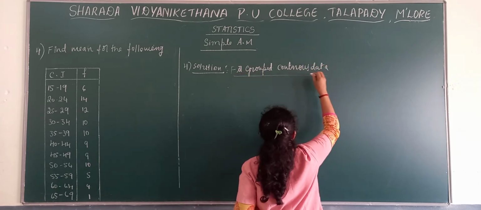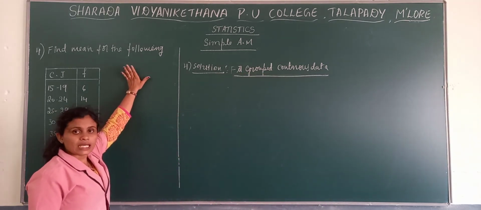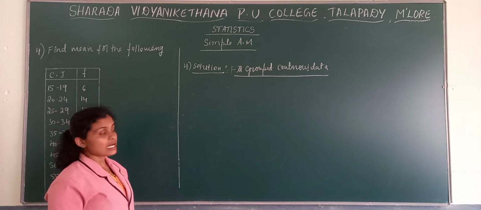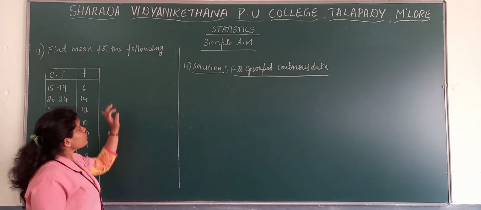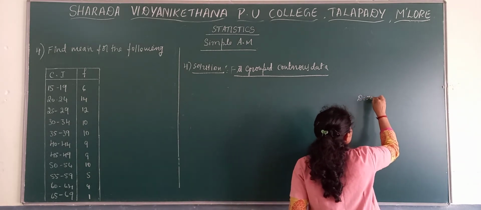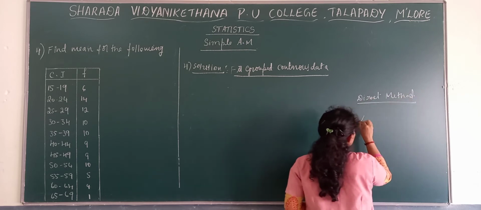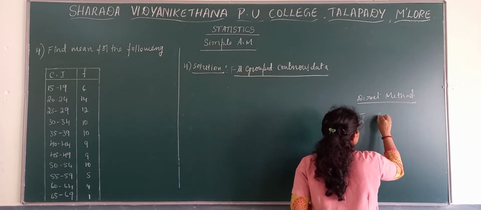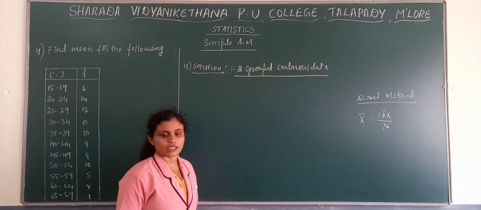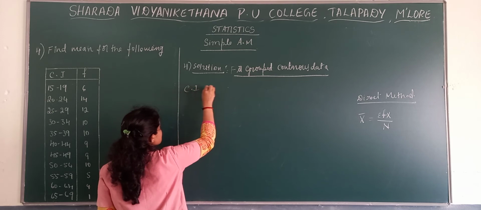In this particular problem, they have not mentioned whether you need to go with direct or deviation method, and they have not told you to calculate both. Since they have not specified, it is better to go with the direct method. So the direct method formula is x bar is equal to sigma fx by n. We need to take the class intervals and frequencies as they are.